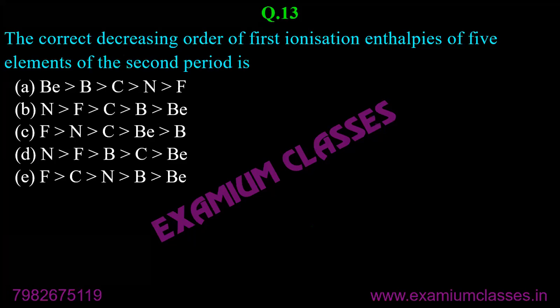Next question. The correct decreasing order of first ionization enthalpies of 5 elements of the second period is: in the second period, you have lithium, beryllium, boron, carbon, nitrogen, oxygen, fluorine, neon. Okay, out of which beryllium, boron, carbon, nitrogen, fluorine are given here. You need to tell me the correct decreasing order of first ionization enthalpy. We have done this quite a few times, so you can tell me the answer very quickly.